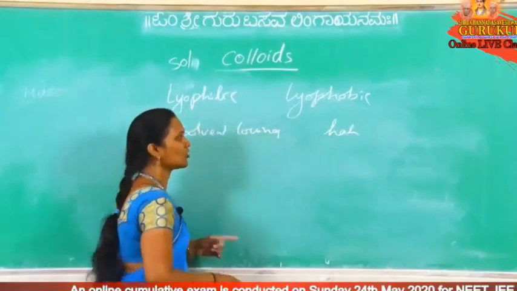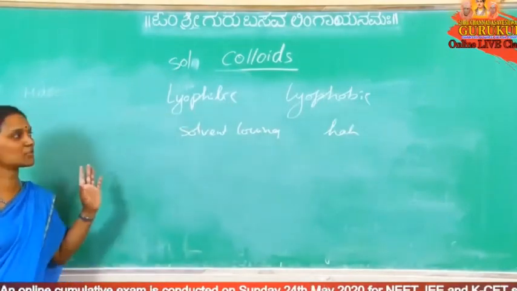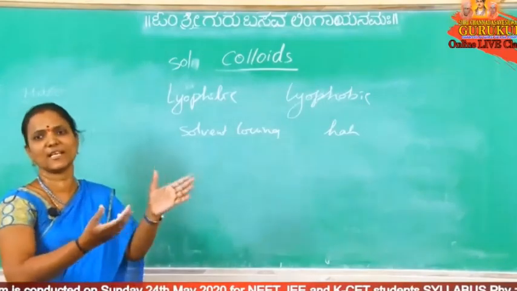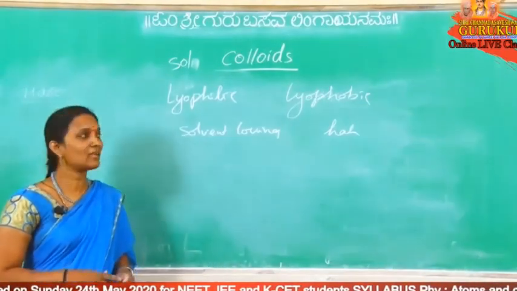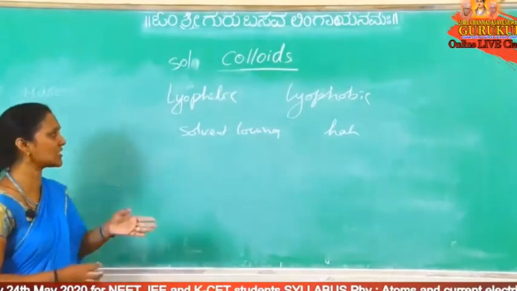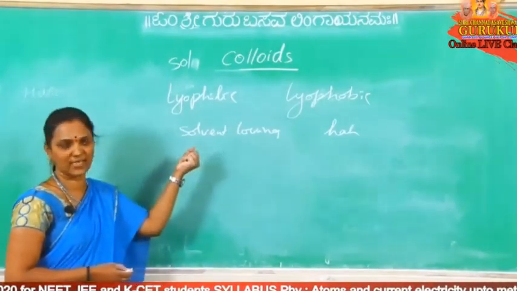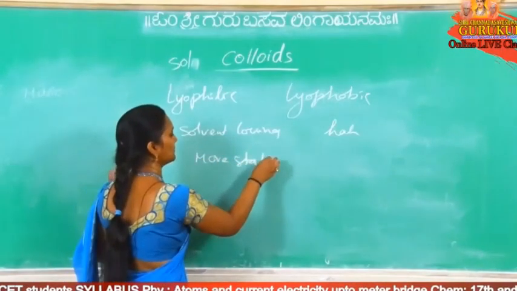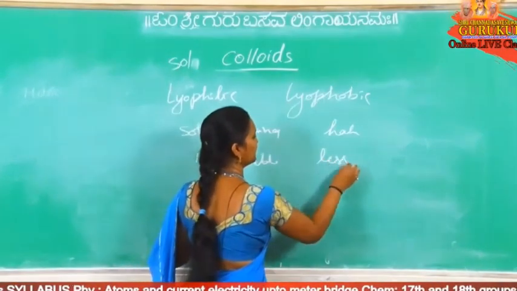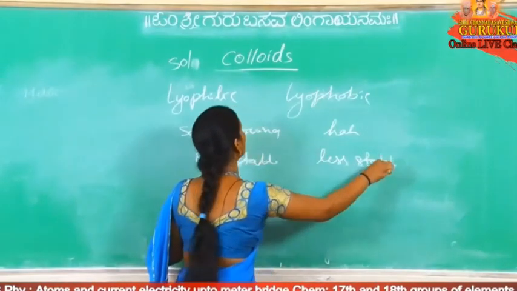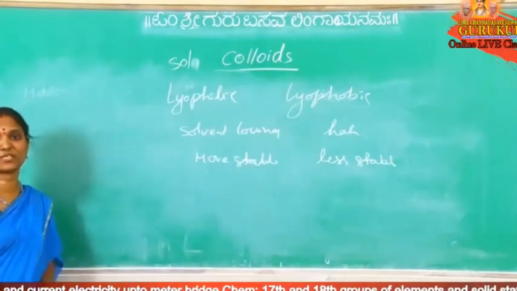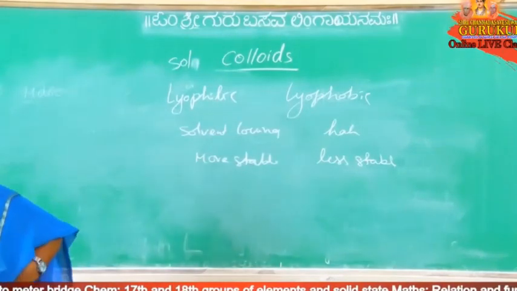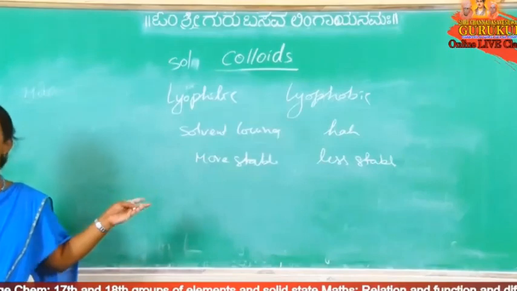This one hates the solvent, and this one likes the solvent. Liking the solvent means strong interactions, so it is more stable, and that one is less stable. In lyophilic colloidal solutions the interactions between dispersion phase and dispersion medium are more, so they are more stable.